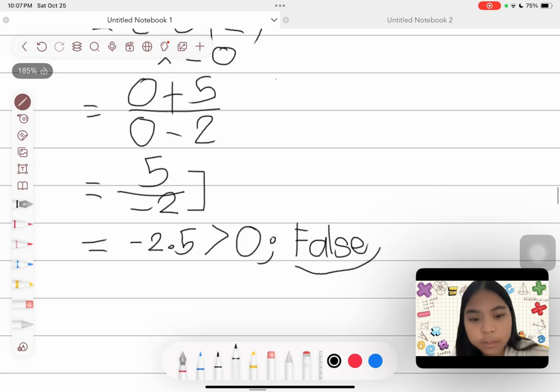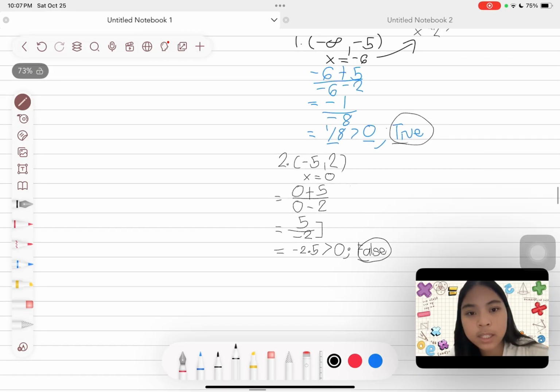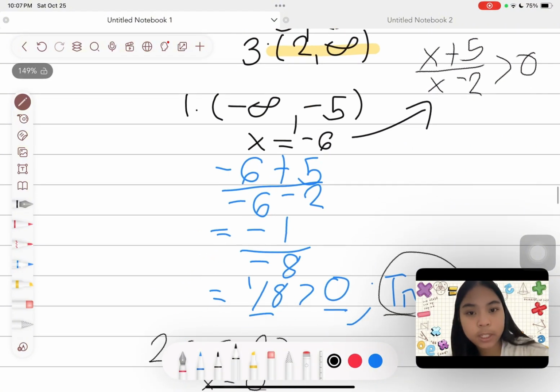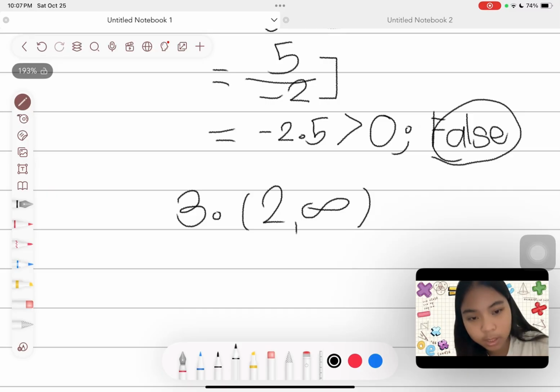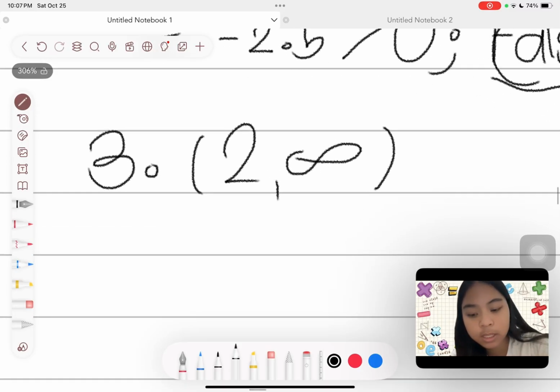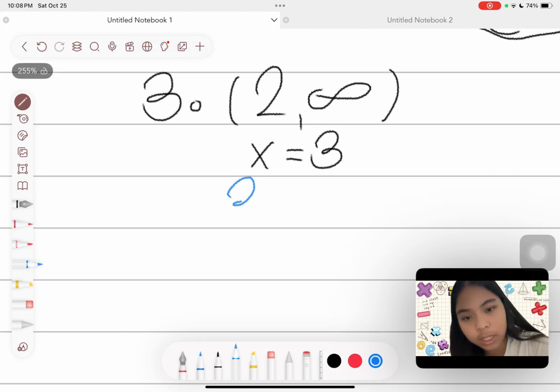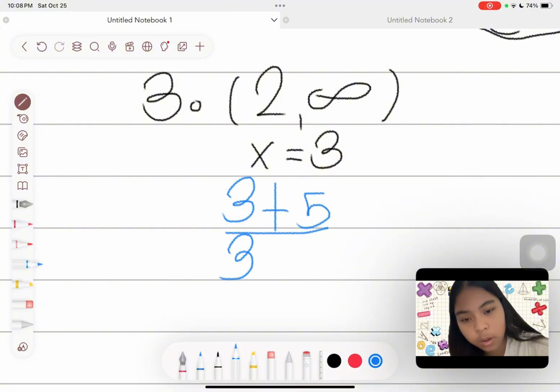So this becomes false. Now let's try the last interval, which is positive 2 and positive infinity. Same process, but we will try x = 3. (3 + 5) over (3 - 2).